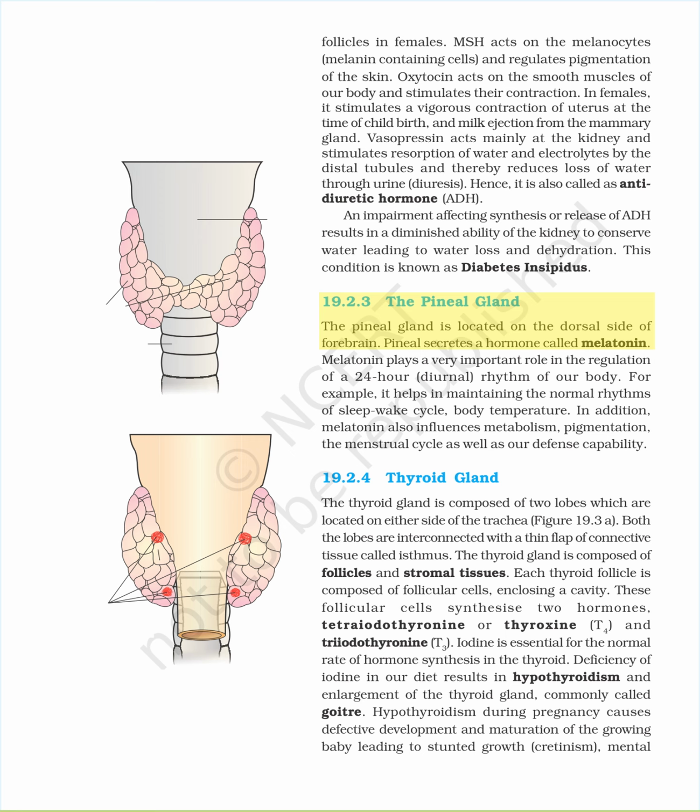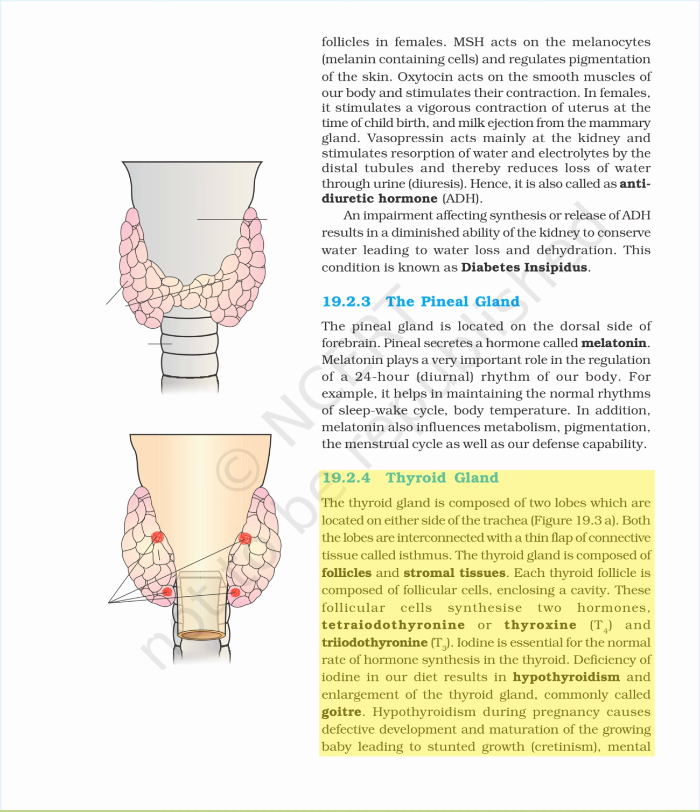19.2.3 The pineal gland. The pineal gland is located on the dorsal side of the forebrain. Pineal secretes a hormone called melatonin. Melatonin plays a very important role in the regulation of a 24-hour, diurnal, rhythm of our body. For example, it helps in maintaining the normal rhythms of sleep-wake cycle and body temperature. In addition, melatonin also influences metabolism, pigmentation, the menstrual cycle as well as our defense capability.